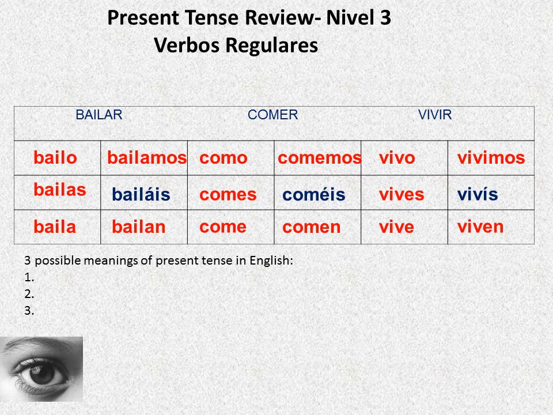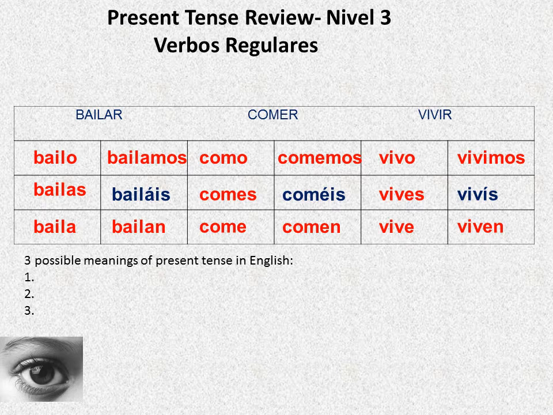Then let's move to the plural ones. Okay, so let's start with we, which is the nosotros form. It's going to be imos. And then we have the vosotros form, which is going to be vivís. Always don't forget the accent on the vowel. And then the last one is going to be viven, which is going to be EN.